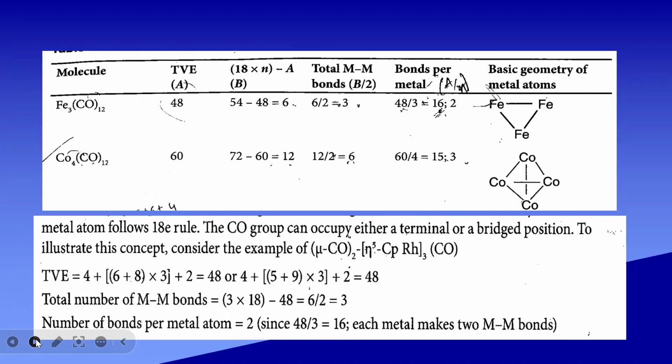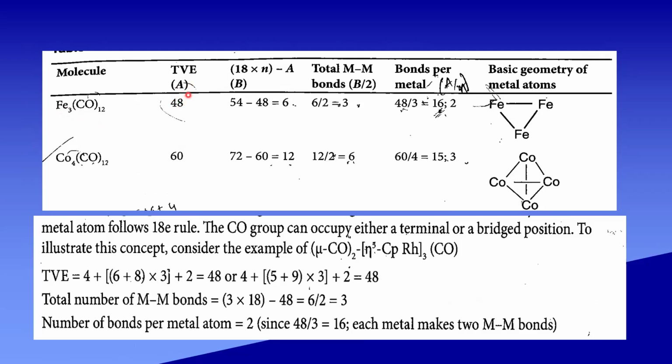Now let us see one example. Fe3(CO)12. Three iron atoms are there. So 3 into 8, that is 24. 12 carbonyls donate 24 electrons. Total valence electrons is 48.